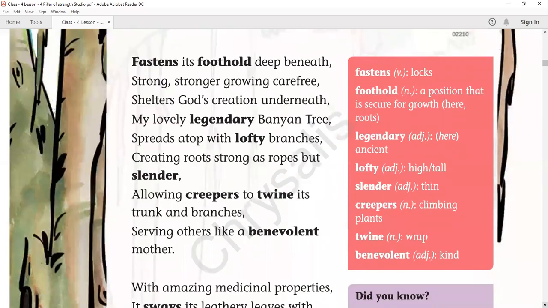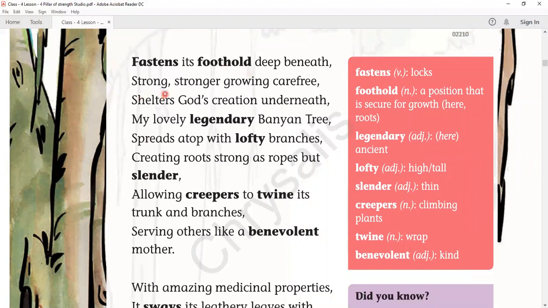Okay, the strength of the tree fastens its foothold deep beneath. So fastens, they have given here, means lock. Foothold means a position that is secure for growth. Here it says about the roots. So it is locking and fixing its position deep beneath. Deep beneath means it is so far under.